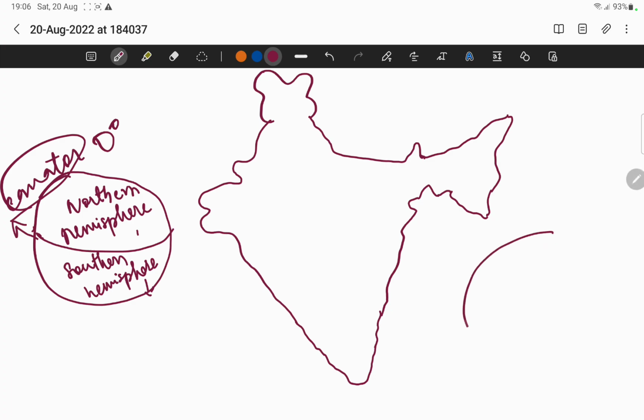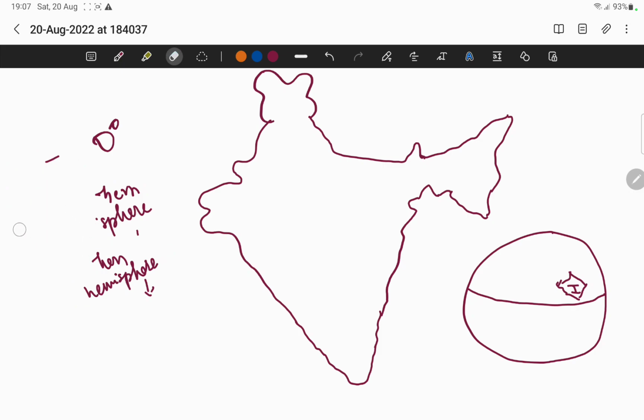If you just see in the whole world map, you have 7 continents, right? And India, if suppose this is the equator, India will lie here. So let's suppose this is India. Okay, India will lie here. Means India is completely located in the northern hemisphere.